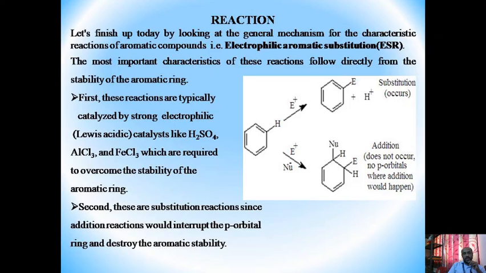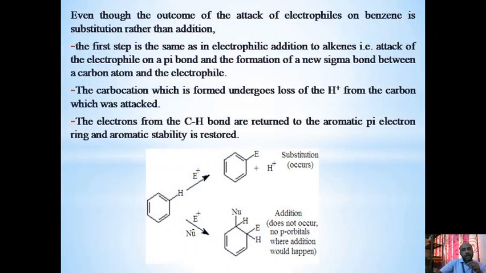Second, these are substitution reactions, since addition reactions would interrupt the p orbital ring and destroy the aromatic stability, even though the outcome of the attack of electrophiles on benzene is substitution rather than addition.